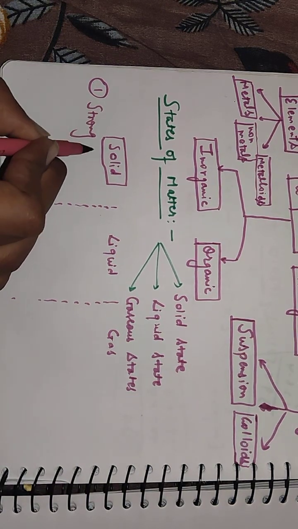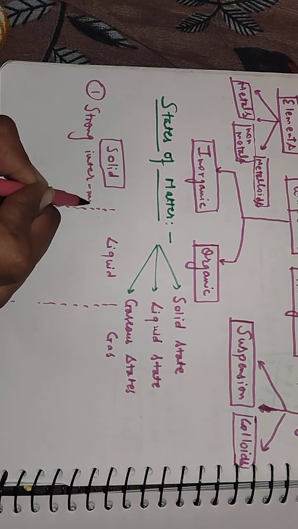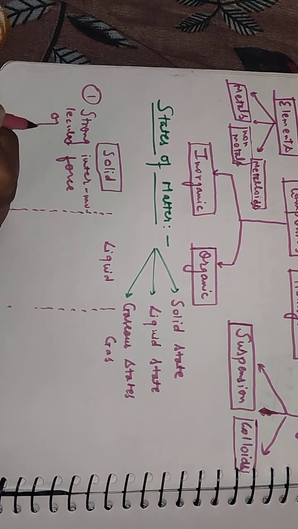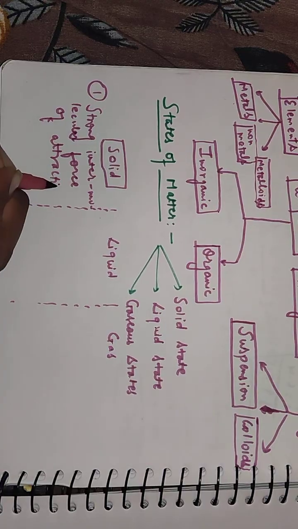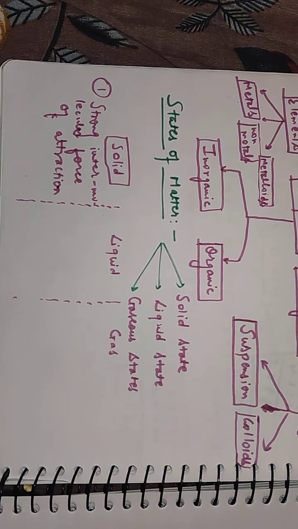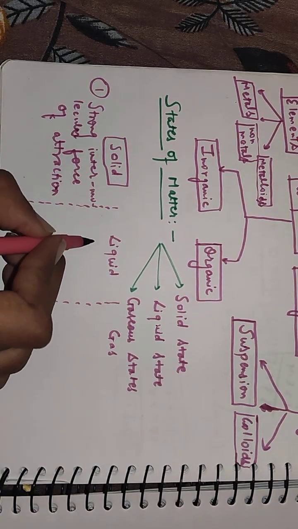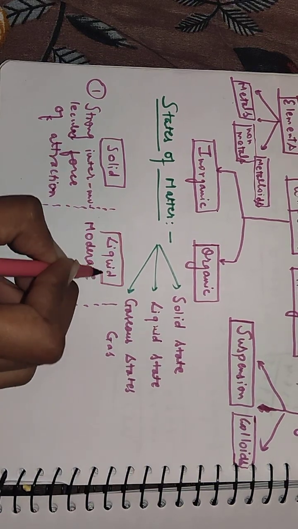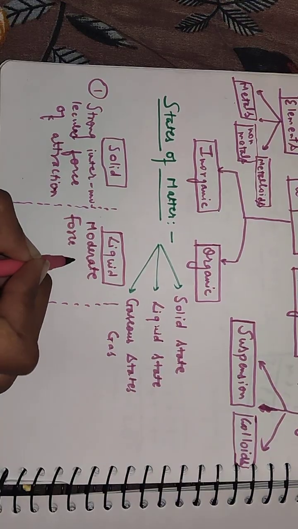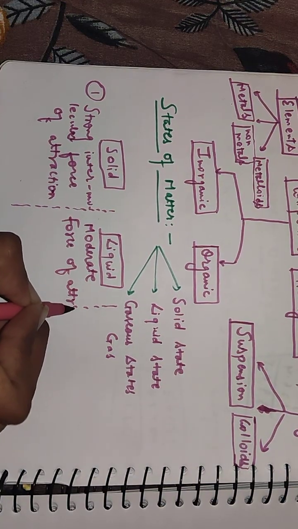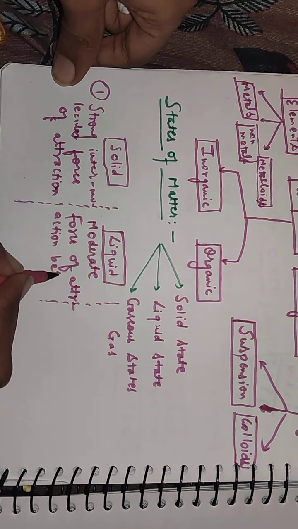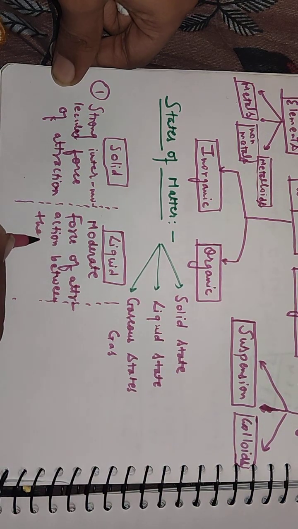And liquids have moderate force of attraction between their atoms and molecules, we can say both things.